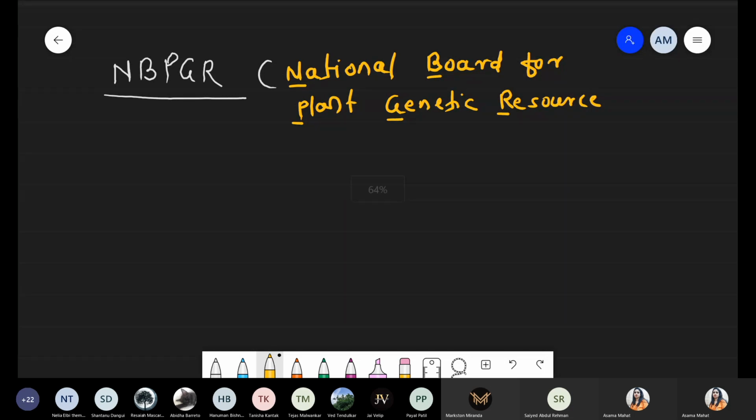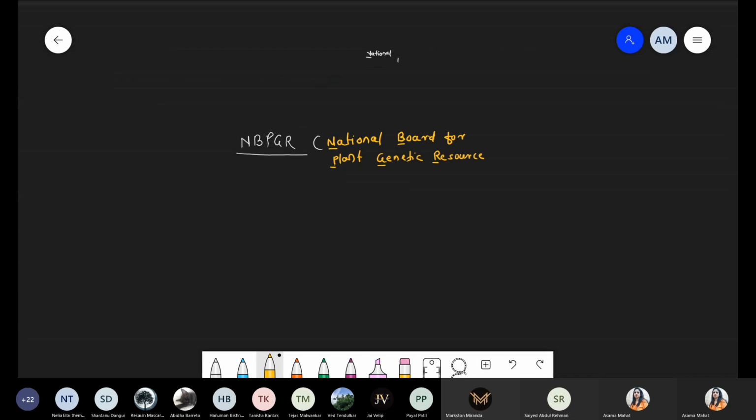So what is this NBPGR? Simply, these are germplasm collection centers located in different cities in India. Okay, germplasm collection centers.